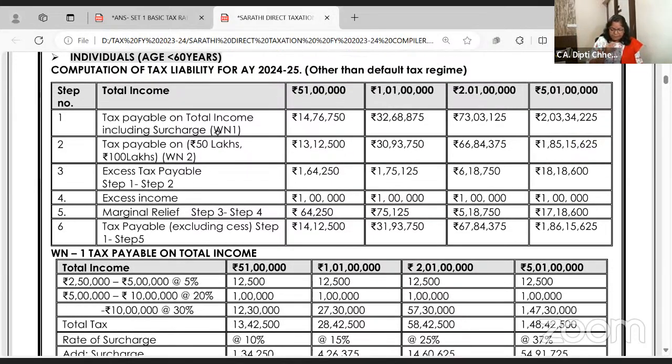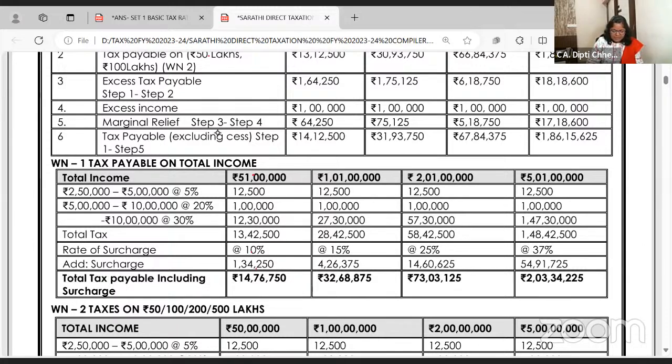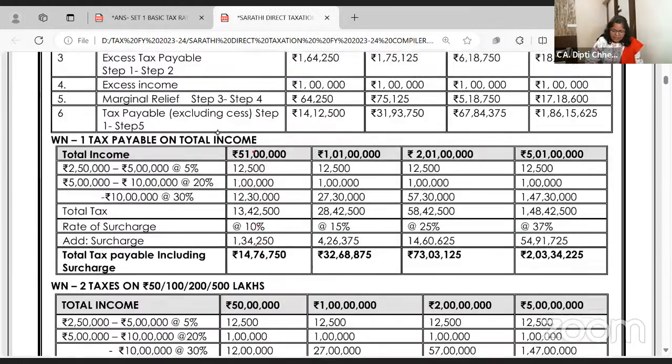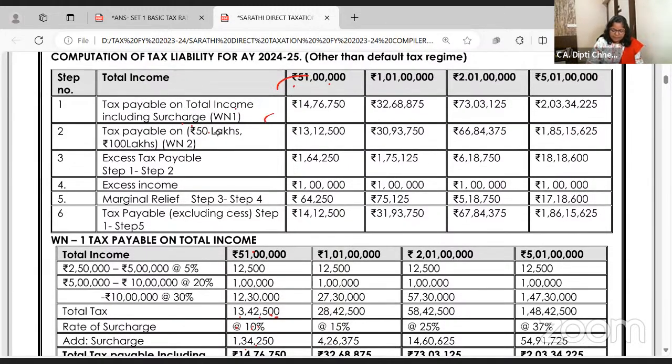Ye dekho. How much is your income? 51 lakhs. These are all the illustrations given in the DT compiler. What is tax payable on total income including surcharge? Above 51 lakhs पे this is old regime. Surcharge कितना आएगा? 50 लाख से इनकम क्रॉस हुआ ना, तो surcharge will come 10%. 1342 and this.